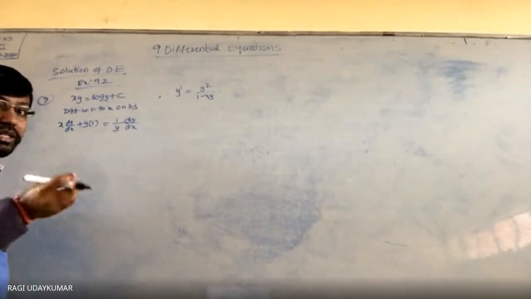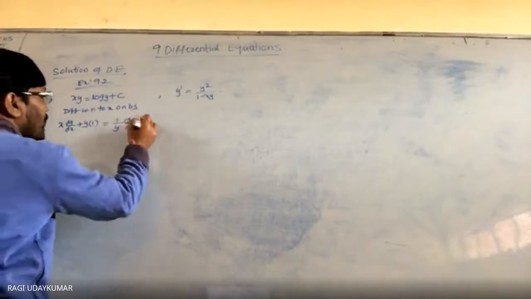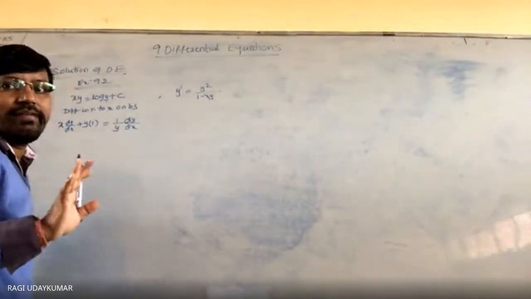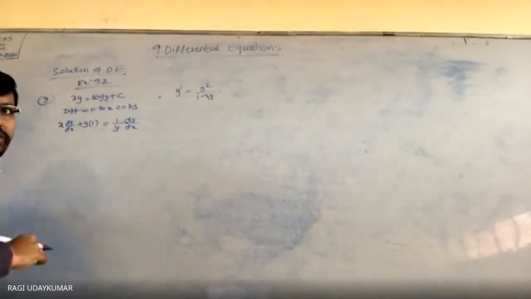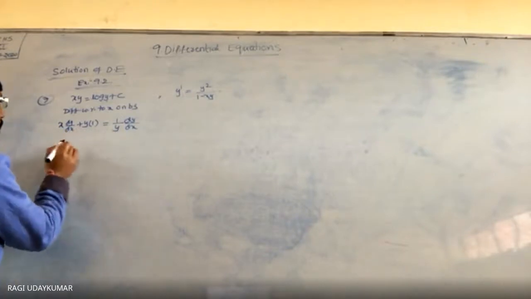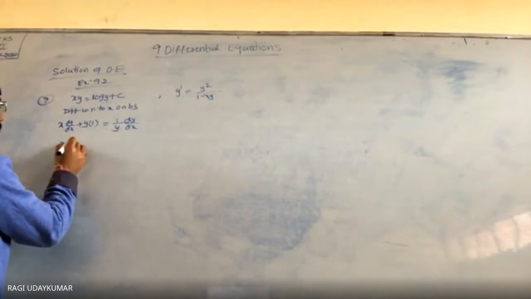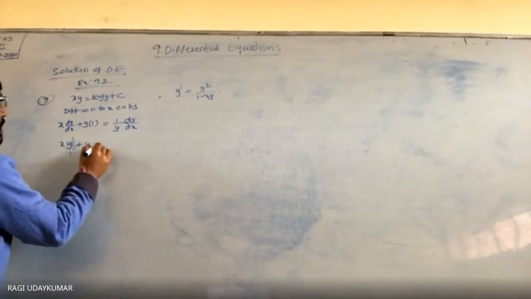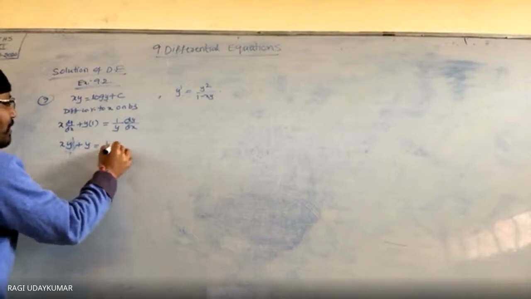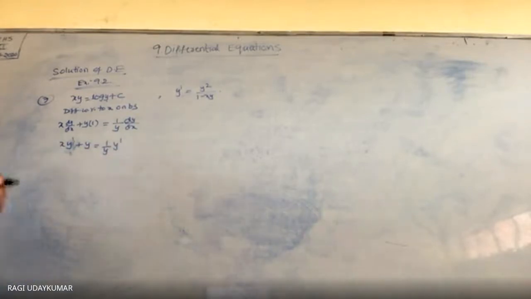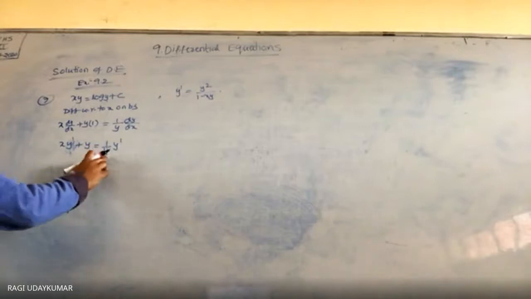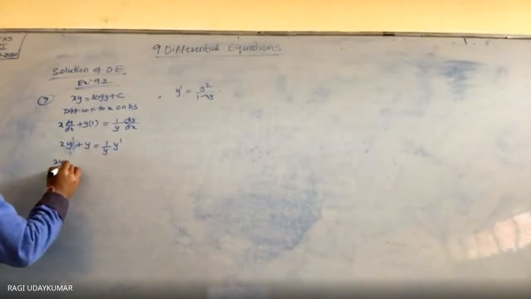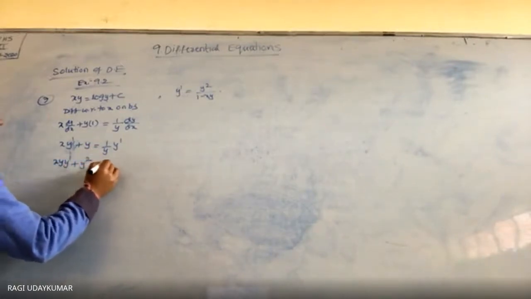y is a function in terms of x, and plus c का derivative, its constant derivative is 0. Now here x dy by dx, if you want dy by dx here, you write as y dash. Plus y is equals to 1 by y dash. y dash wherever you are having, take that y dash together. एक साइड पे लेके आओ. समझ में आ रहा है? Otherwise this y you take to this side. xy y dash plus y square is equals to y dash.